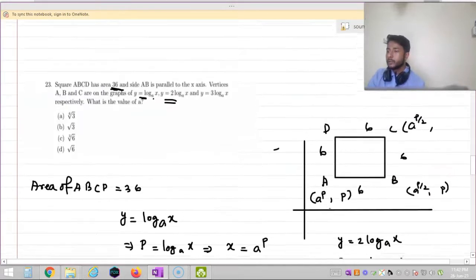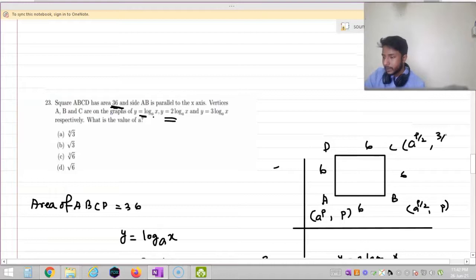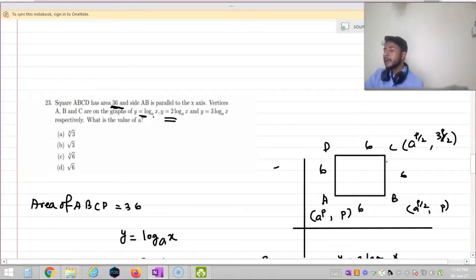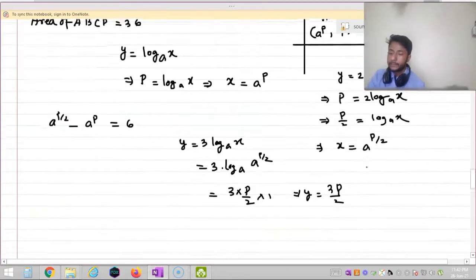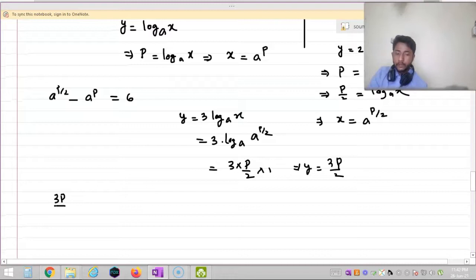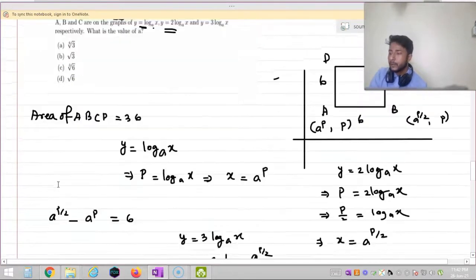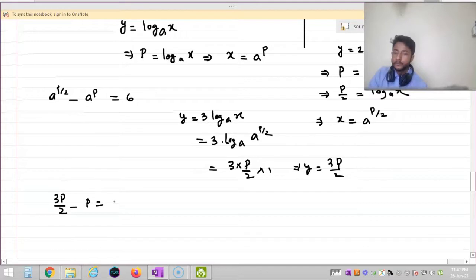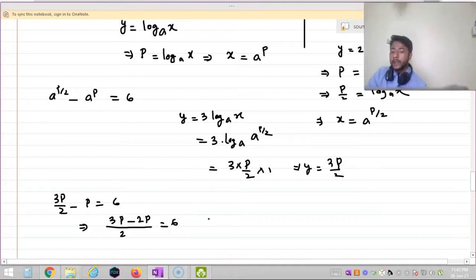Okay, so this is 3P by 2, and you can see that this height is also 6 and their x coordinates are same, so I can say that 3P by 2 minus P is equal to 6. Okay, so I can say that 3P minus 2P is equal to 12, and hence P by 2 is equal to 6. It will imply the value of P is equal to 12. Okay, we got the value of P is equal to 12.